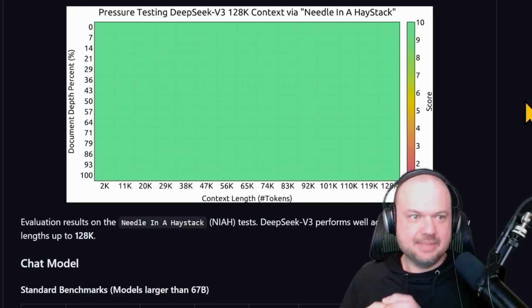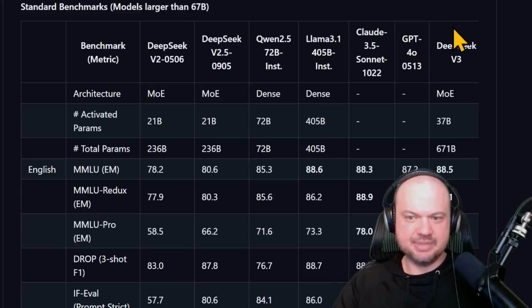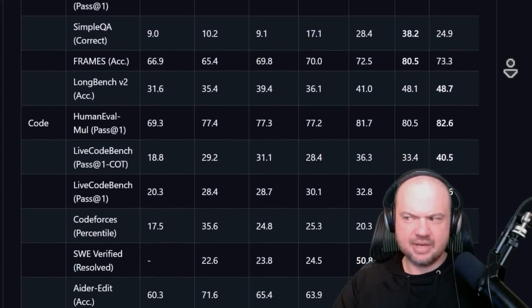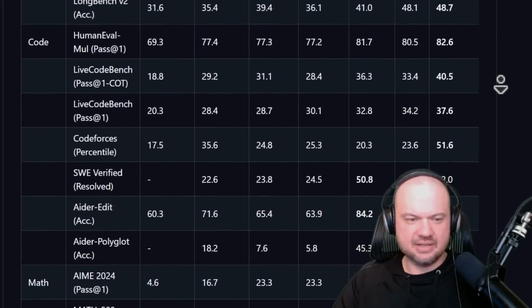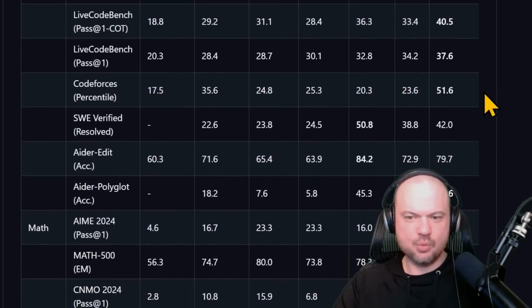So here, DeepSeek V3, at least for this context window, seems to be doing incredibly well. Here they're comparing DeepSeek V3 on the right, next one is GPT-4o, next one is Claude 3.5 Sonnet. It does very, very well. And specifically what jumps out is the code aspect, right? It does better than the other two models on a lot of these. Notice Codeforces, right? It does 51%, whereas the other two are in the low 20s.